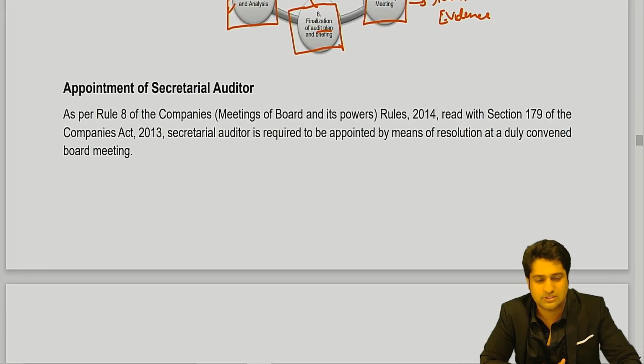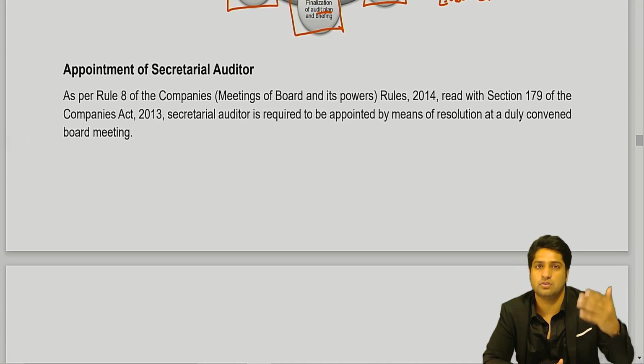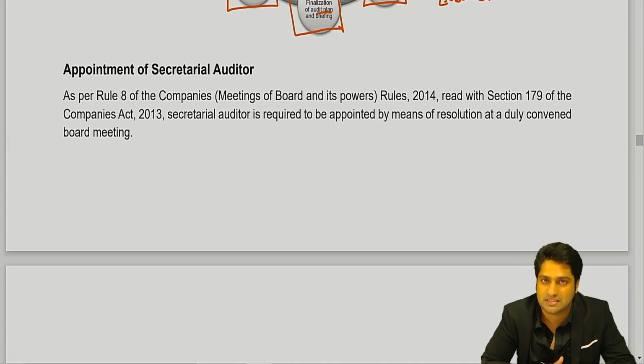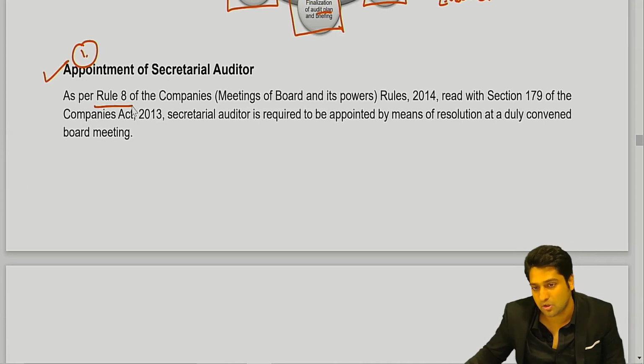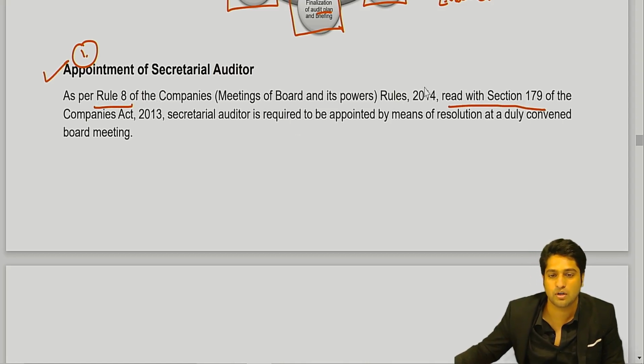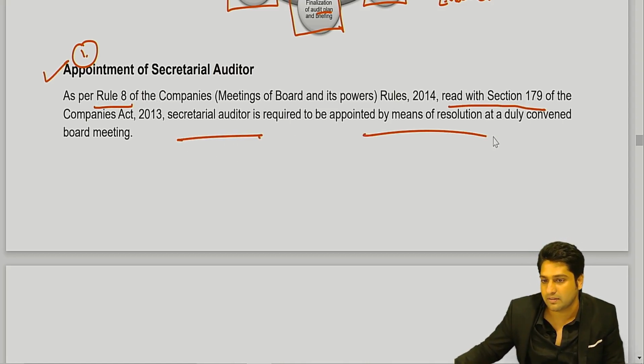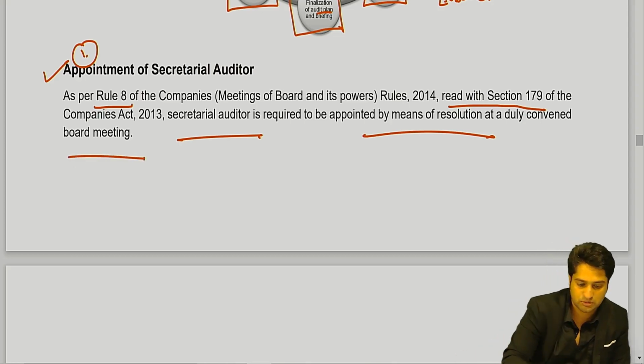Yes, sir. So somewhere they can ask you the secretarial audit process. It's a past exam question also. You can frame it up. Point number 1, you appoint the auditor. As we read in Rule 8, read with section 179, that's the powers of the board, a secretarial auditor is appointed by means of a board resolution.